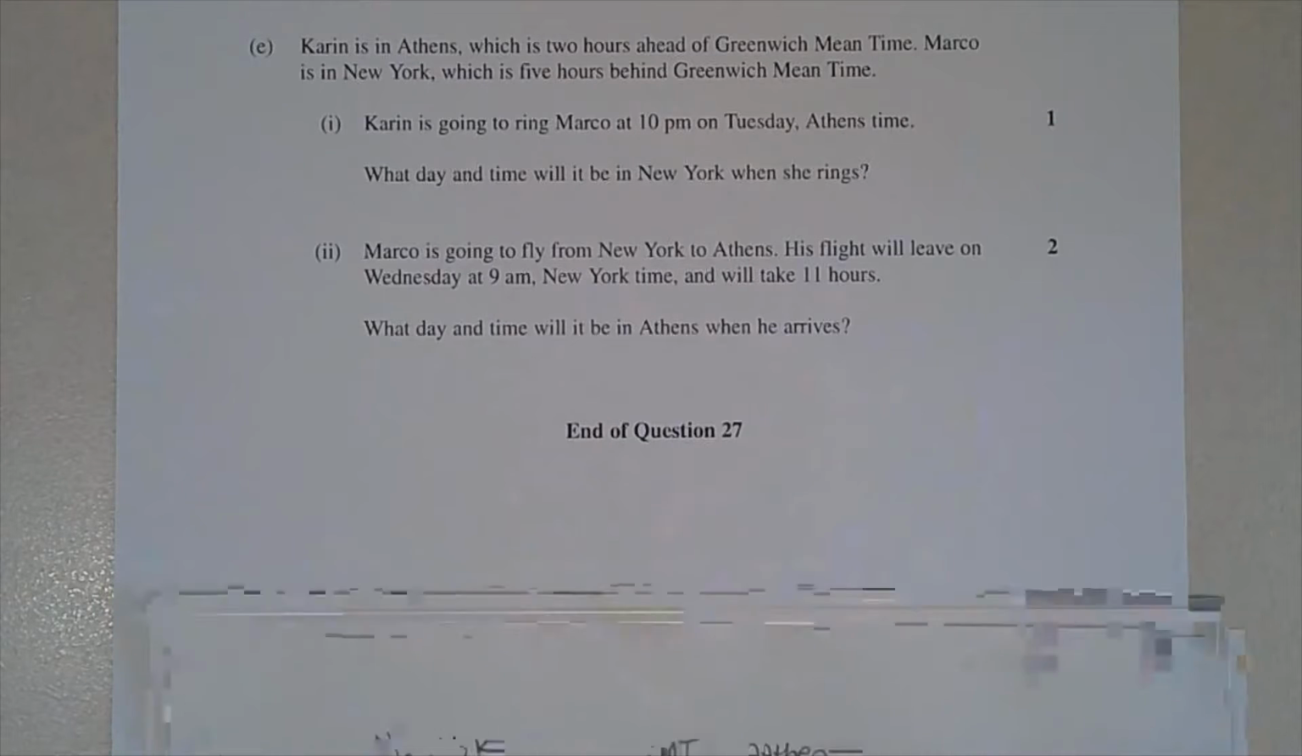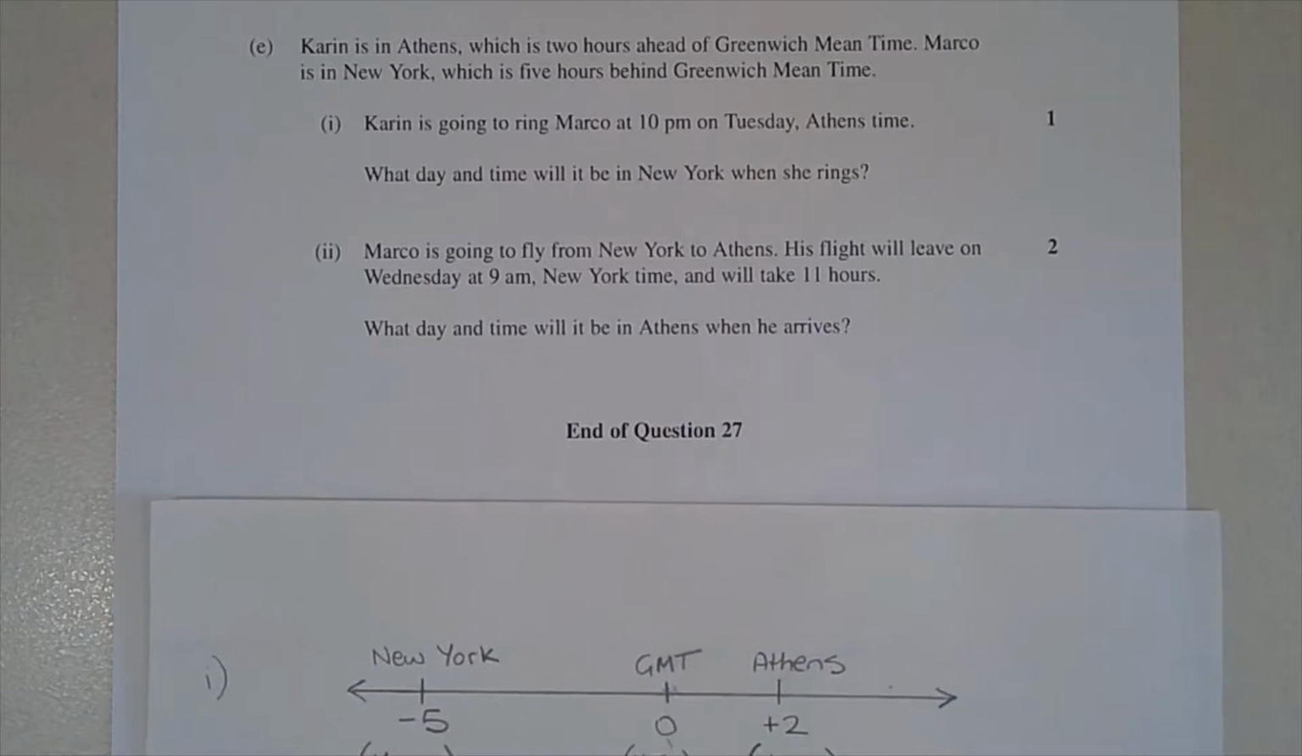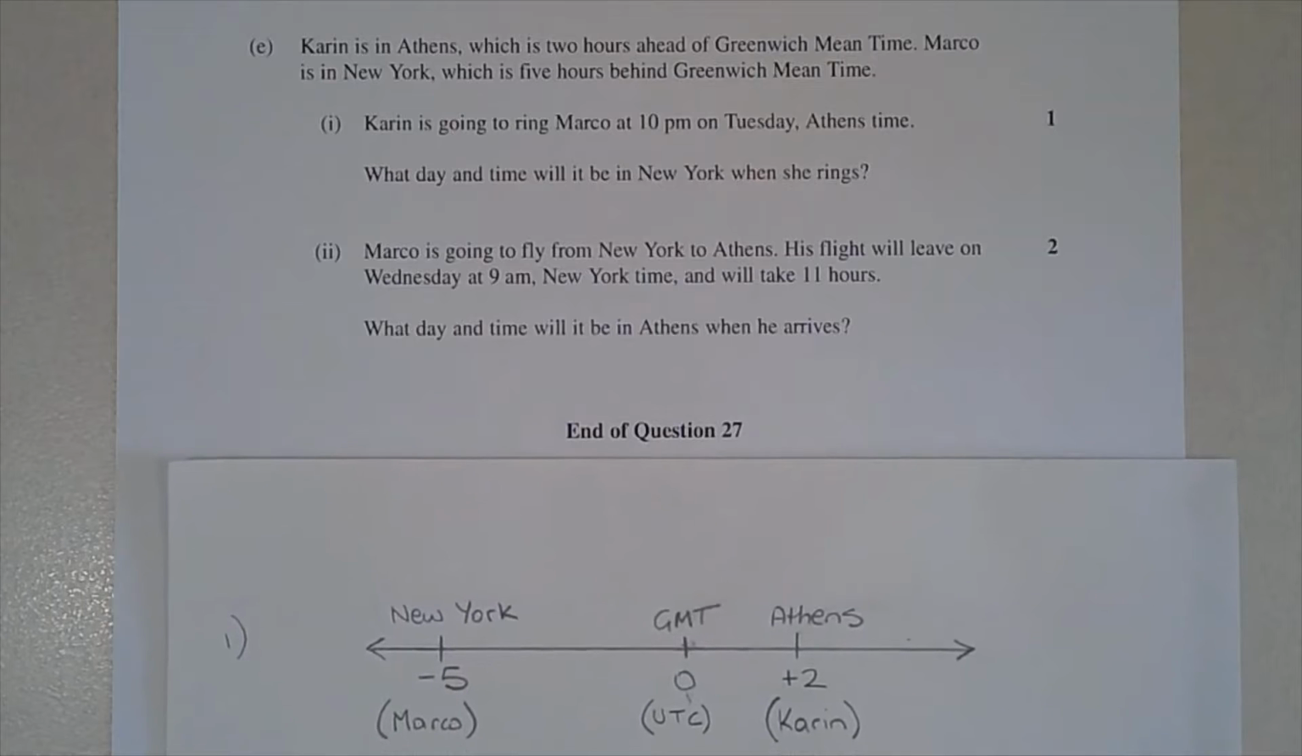So to help answer the question, I've drawn a number line, and on this number line I've indicated GMT, also known as UTC, and I've given that a value of 0, so that's in the middle of the number line there. Now Athens is 2 hours ahead of GMT, so Athens is written to the right of GMT with a value of +2, and Karen is in Athens. And New York is 5 hours behind GMT, so New York is written to the left of GMT, and I've given it a value of -5. And of course Marco is in New York.